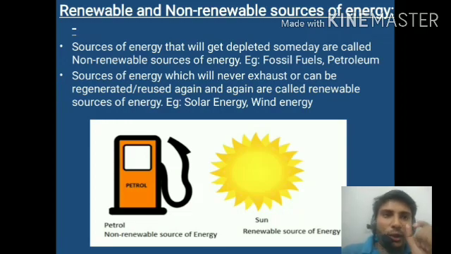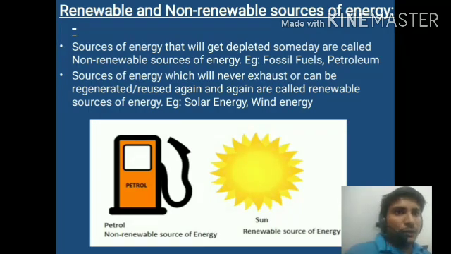You can say non-renewable means not able to renew. These are the non-renewable sources. Examples are fossil fuels. What are the fossil fuels? Those that are obtained from the earth's crust: petrol, diesel, and coal are the fossil fuels. Okay, these are the non-renewable sources of energy.